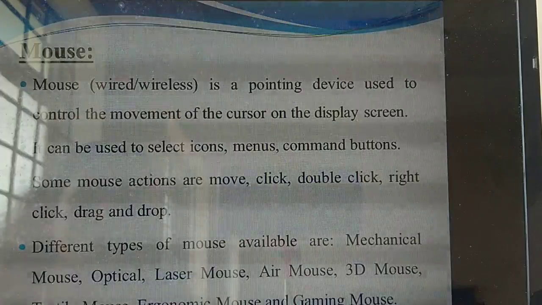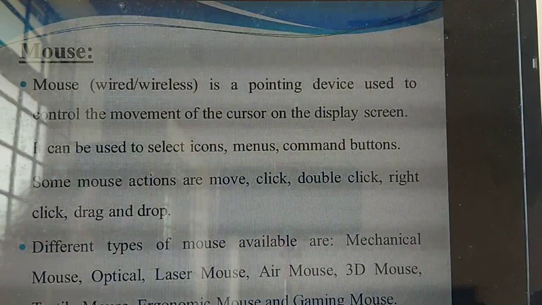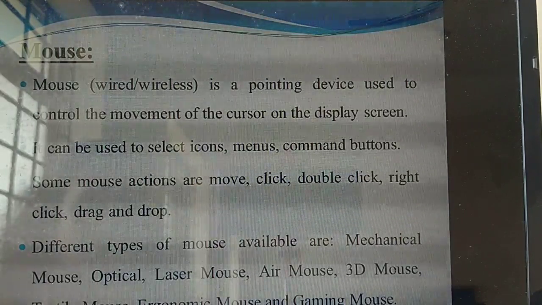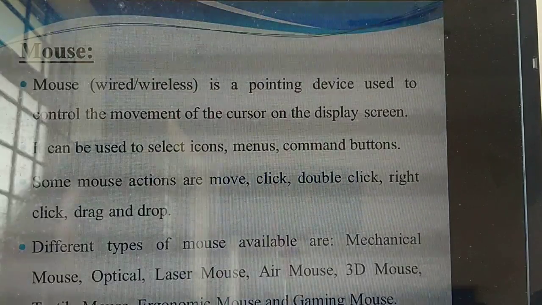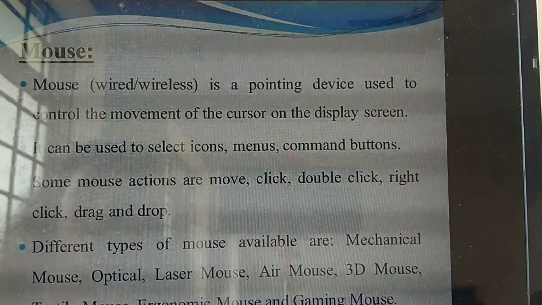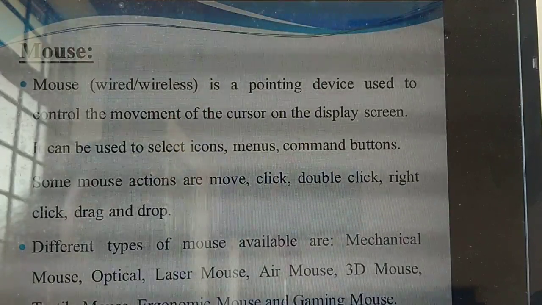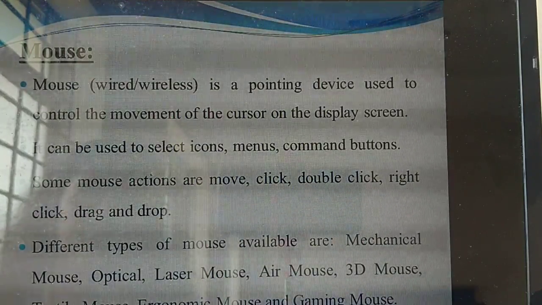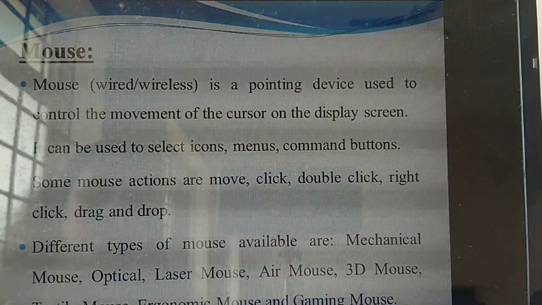Before ending this session, just recall what you have studied today. Data, information, the differentiation between data and information, then the components of a computer. Very, very important 5 mark question. Then you have studied input devices: keyboard as well as mouse. After completion of this session, take your textbook, read it and study. Please study and write, and see the components of a computer. Two 5 mark questions you have already been taught. So please study well. Thank you, students.